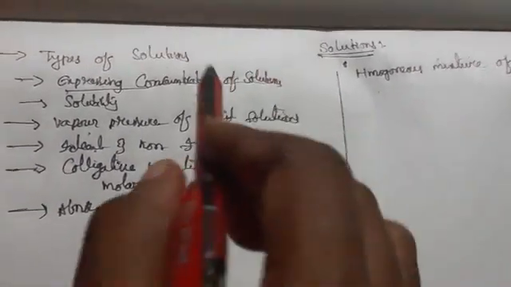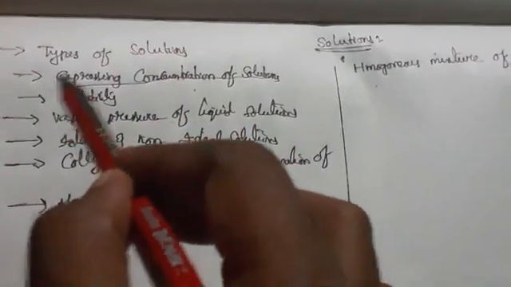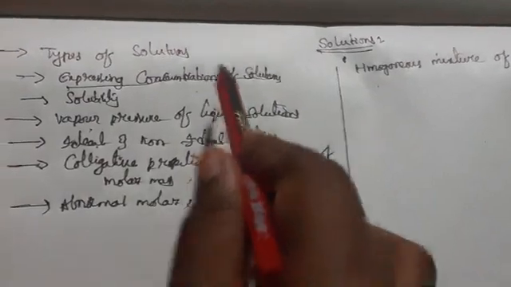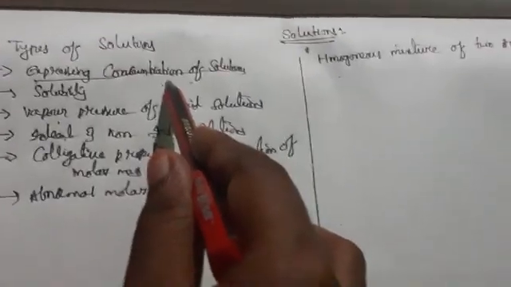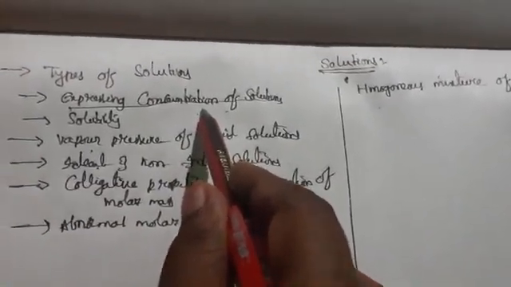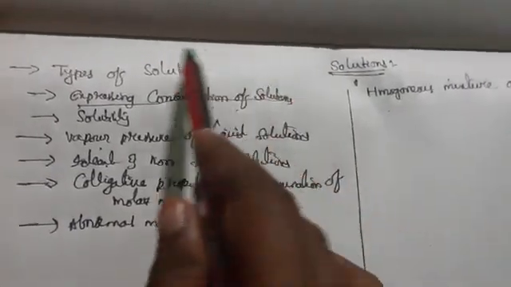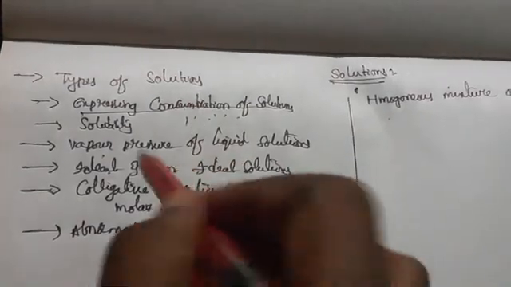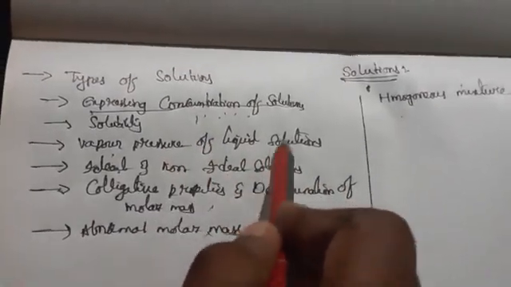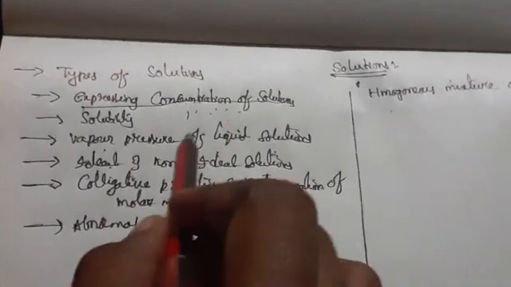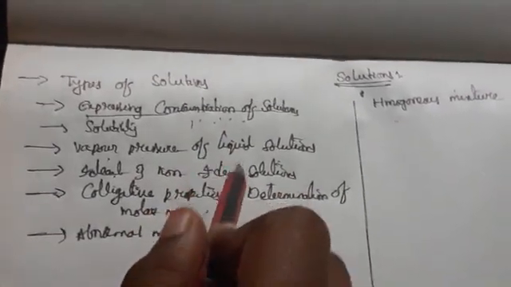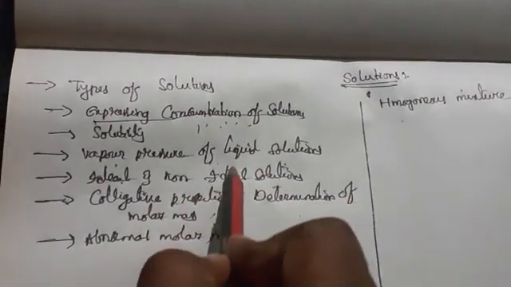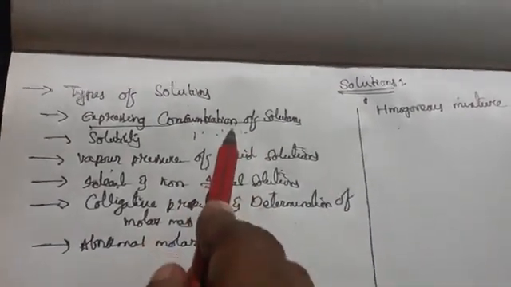From this we are going to get 4 marks. Mainly it is expressing concentration of solutions here. In this we will be knowing molarity, molality, mole fraction. From this you are going to get 4 marks, and also from vapor pressure of liquid solutions, which is nothing but Raoult's law, you will be getting one problem. So whether from this or from this, you are going to get a 4 marks question.